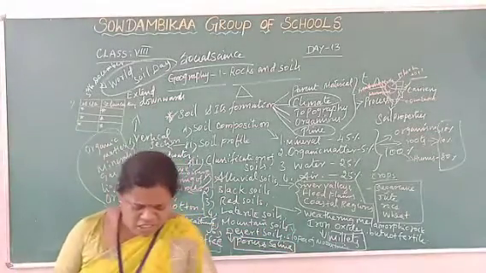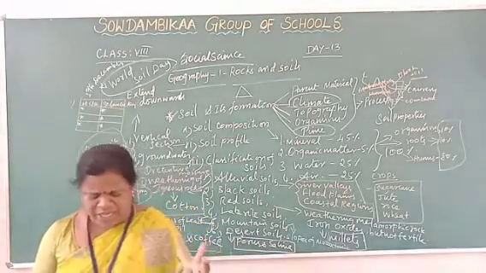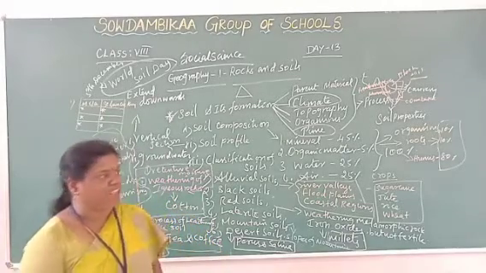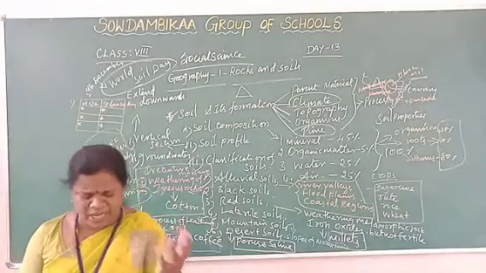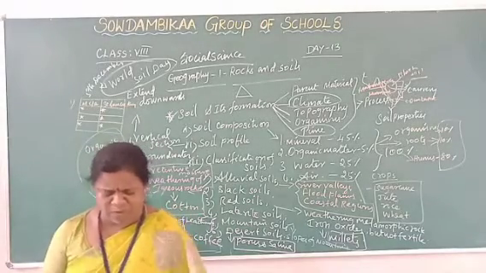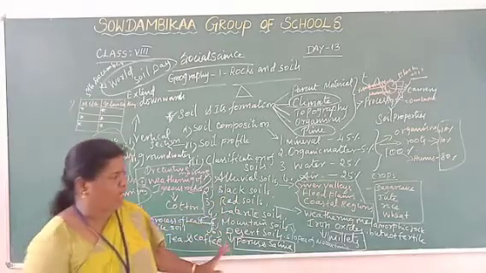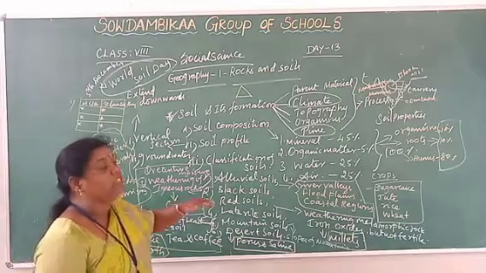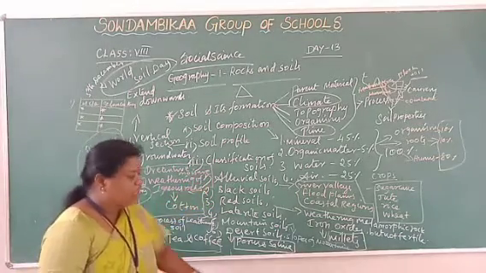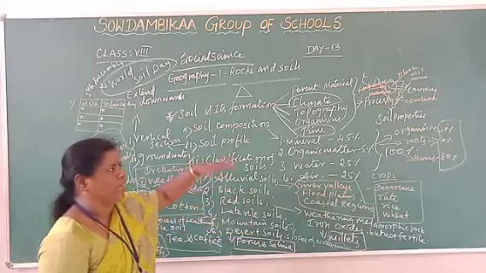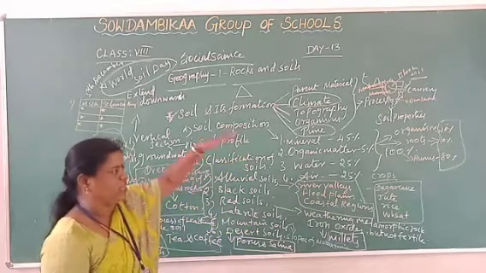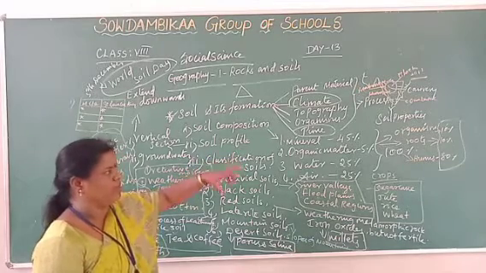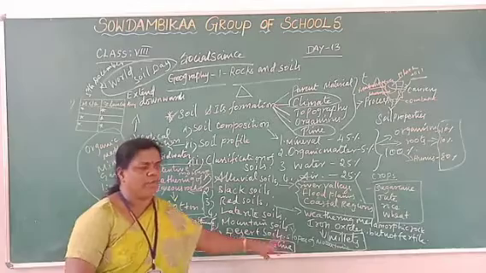This soil is found on mountain slopes. In some regions this soil is thin and acidic. The characteristics of this soil differ from region to region. Why? Because of higher altitude. Altitude means the height of the place, how the hills are located from the land. So only the height is different, and mountain soil differs from one place to another.